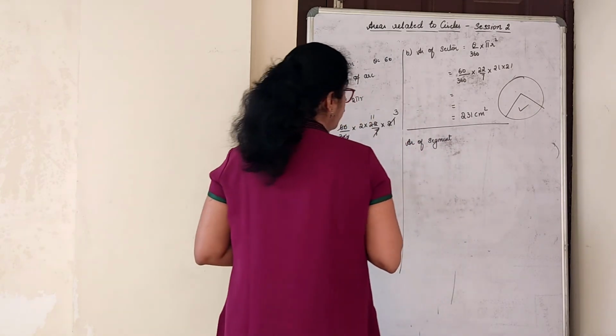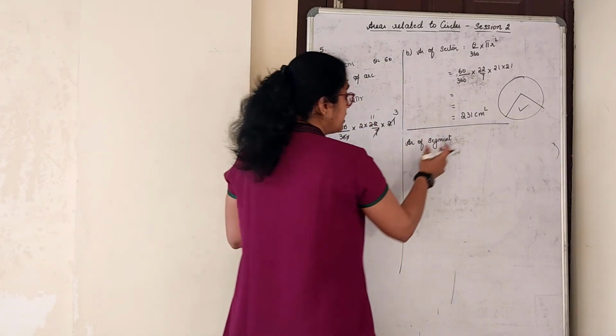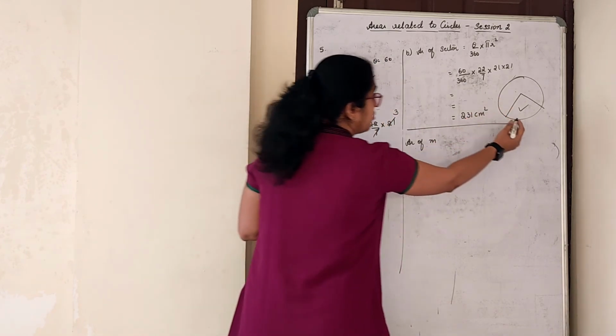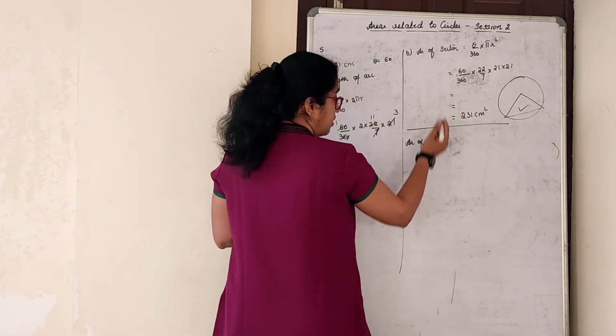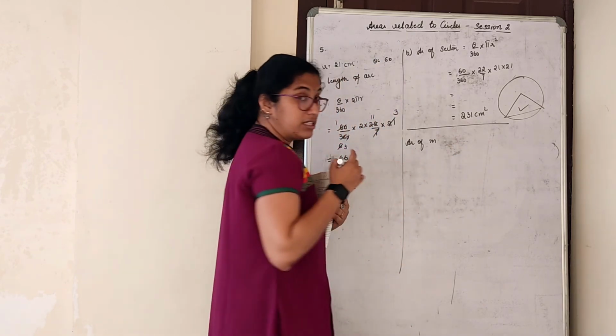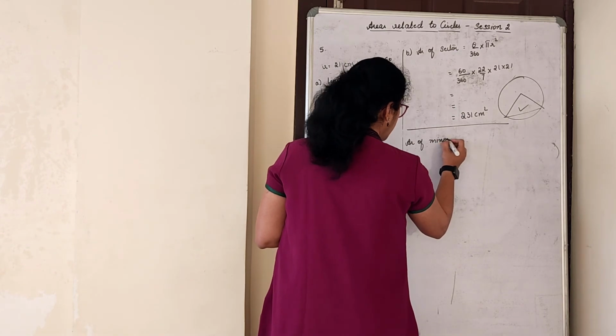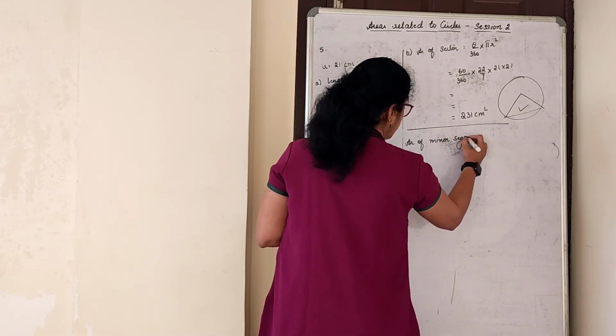Area of the segment formed by the corresponding chord. So what segment does it have to be? It has to be a minor segment formed by the corresponding chord. Of course, it is this, not the previous one. So you have to understand what they are asking, minor or major. Area of minor segment, mention it here.